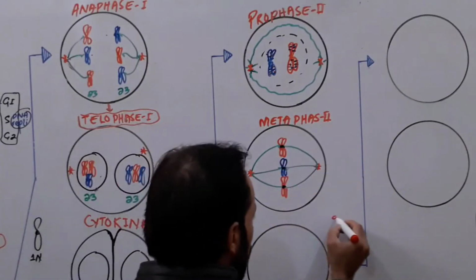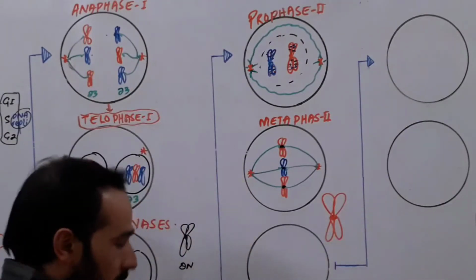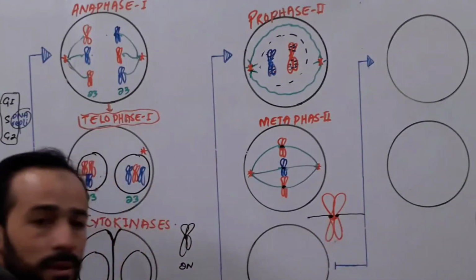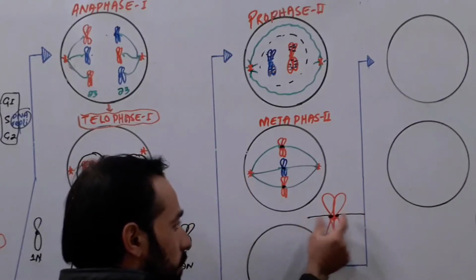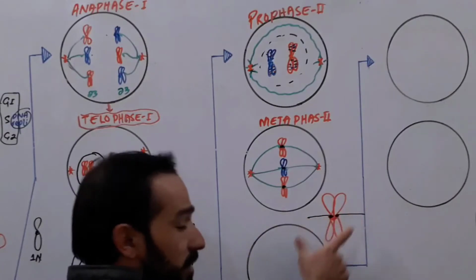Look, if this is a chromosome, the double structured chromosome, right, and it is attacked by kinetochore microtubules. Now when these kinetochore microtubules start contracting, they will start pulling the chromosome in opposite directions, right?